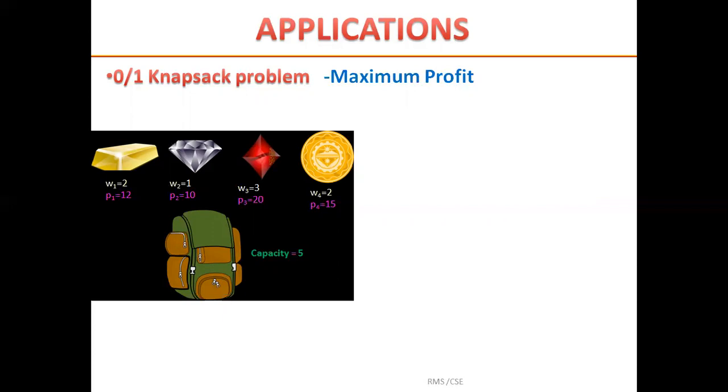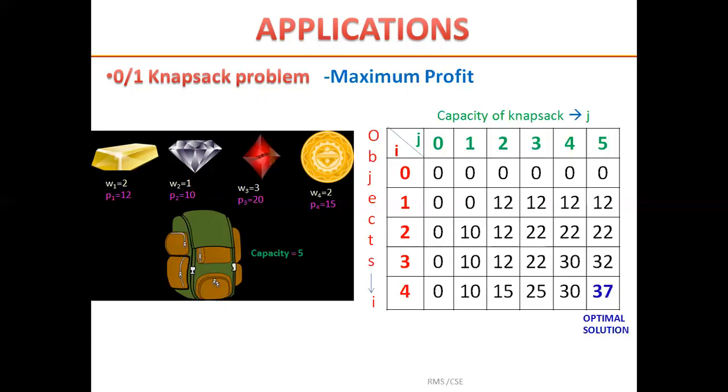So now in the same way, to find the optimal solution or maximum profit for the 0/1 knapsack, we need to construct a table. Here I have given an already constructed table, and as I said, the solution will be available at the last row, last column. So here 37 is the maximum profit which we can earn by adding these weights into the bag while maintaining the constraints. How I am getting this 37 as the optimal solution, and which objects to be added, I will discuss in detail in my next session.